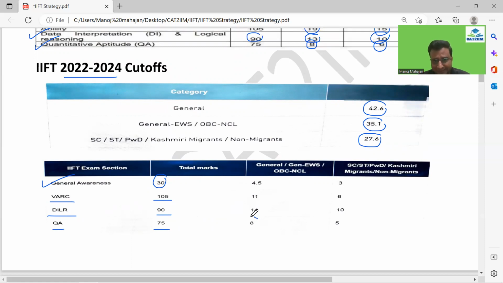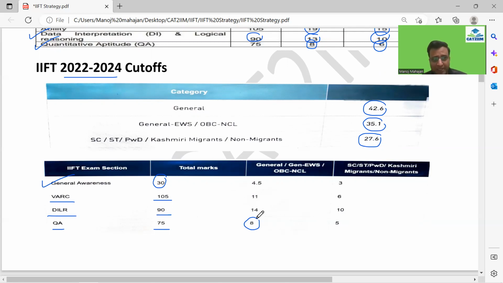Quant was again in the single digit guys, just 8 marks, which means it was on the difficult side. So we have to see in the quant that can we identify 4 or 5 questions which are a little easier or direct questions which we can do, because there are a lot of difficult questions in the quant looking at the past few years, and even lengthy guys. So you have to be very selective, right?